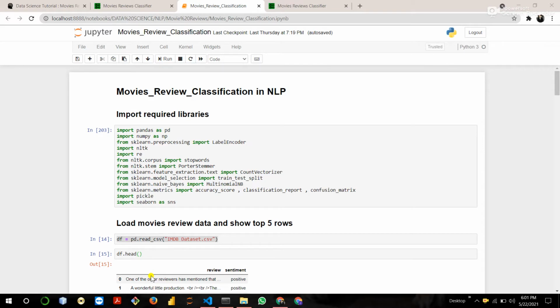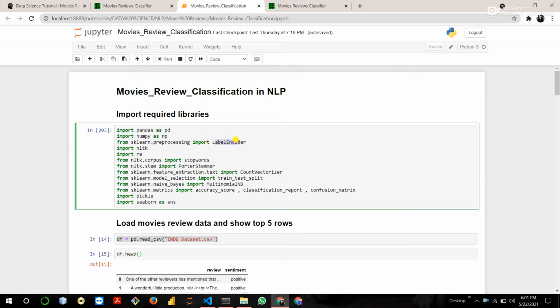Hello guys, in this tutorial we are going to implement an NLP based project. This project is movie review sentiment analysis, which classifies whether the given review about the movie is a positive review or a negative review. Okay, so first of all, import all the required libraries like pandas, numpy, label encoder.